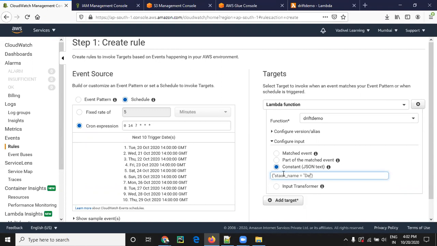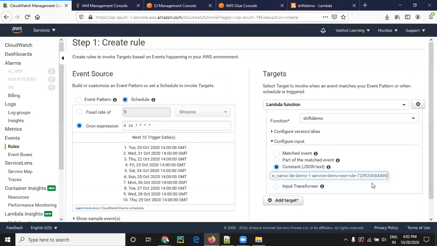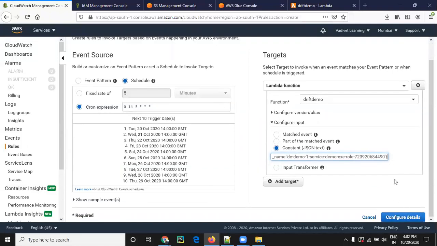It should be a colon. Comma, role name. Put the role name also in double quotes, or single quotes.